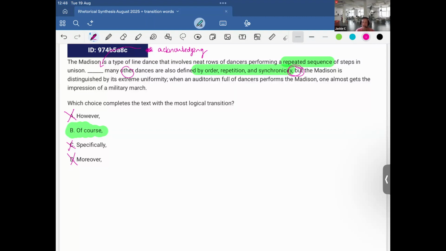Okay, so that wraps up all the hard, newly released questions of the expression of ideas, which only consist of transition words and rhetorical synthesis. So be sure to be super meticulous with the student notes. Don't just read the question, read the student notes, look for those contrasts. That's how you won't fall into the traps.